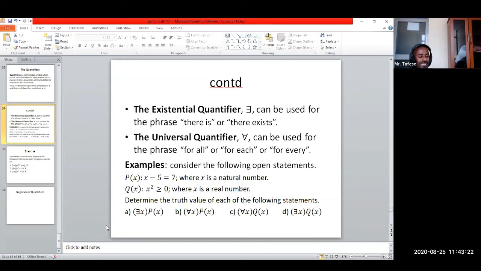If the variable is x, we can read it as "there exists x," or "there is an x," or "for some x." All these phrases represent the existential quantifier. The second one is the universal quantifier, which can be used for the phrases "for all," "for each," "for every."